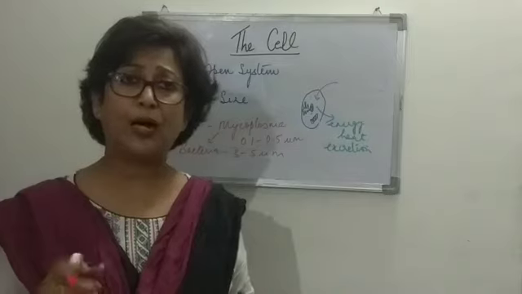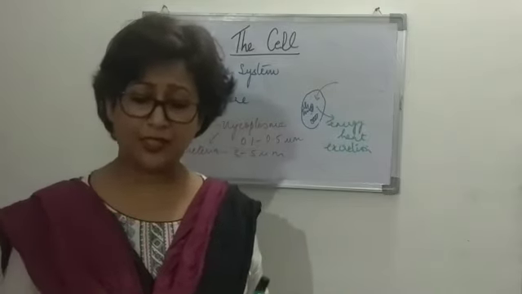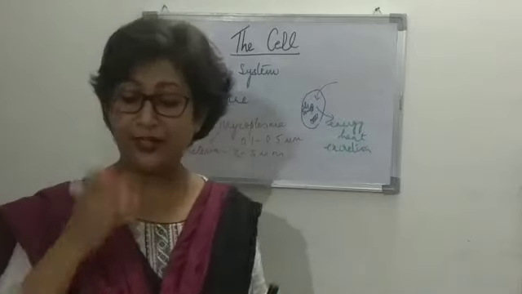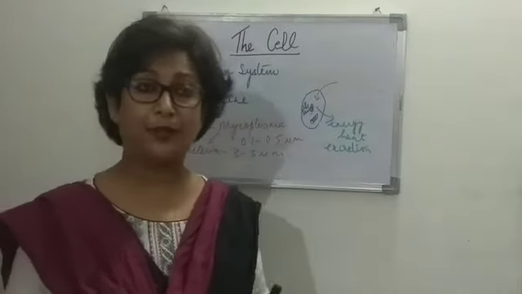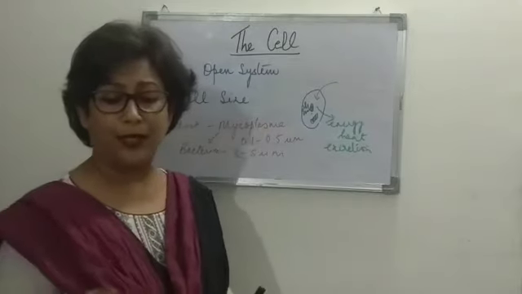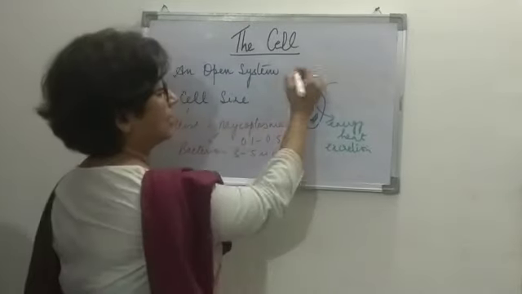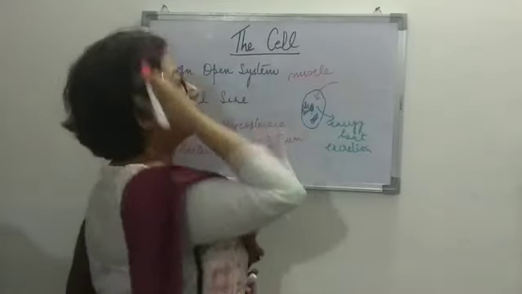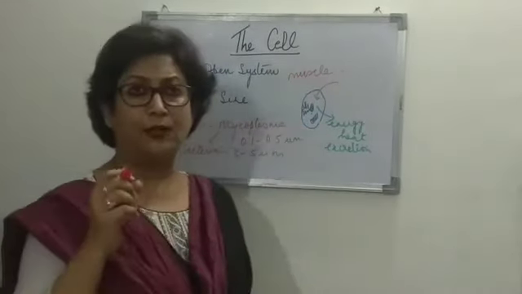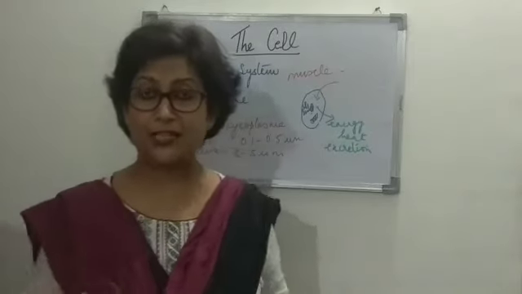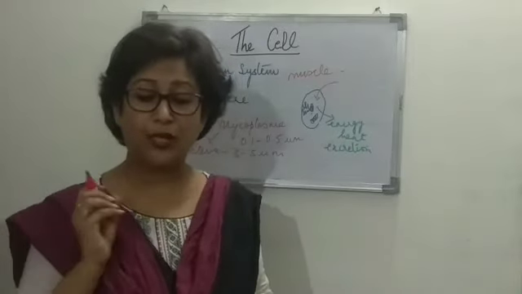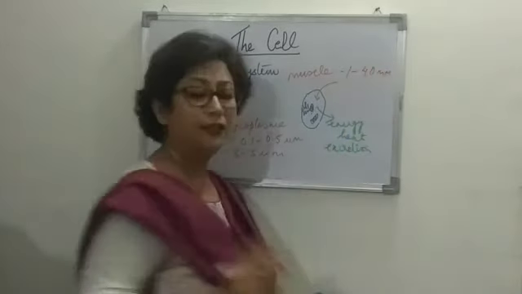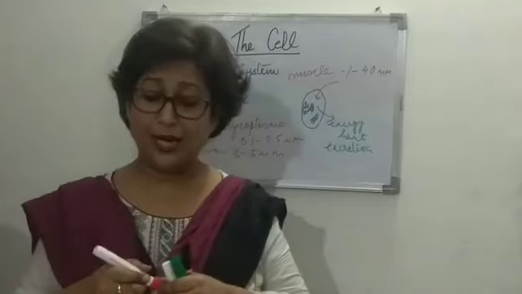Then if we talk about the muscle, right? The muscle cells, the nerve cells, as compared to other animal cells, are very large, right? A striated muscle cell can be 1 to 40 millimeter long, right? Remember, striated you already studied in class 10, right? So these are bigger in size, lengthier as compared to the other small animal cells, right? So 1 to 40 mm is the length. So that's about the animal cells.